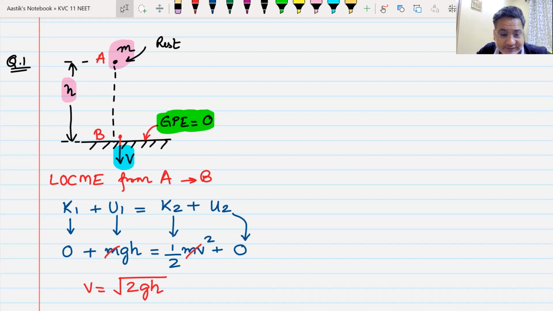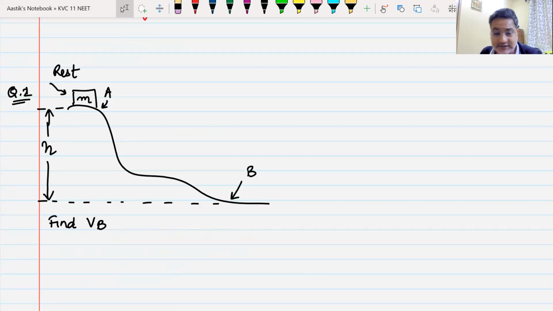One of the questions we were discussing in the previous class, and I told you that we would be doing it in the next class, goes like this: there is a hill, a block of mass m is kept on the hill, and the block is at rest. Now we are going to drop it. What happens when it reaches the ground? We have to find out the velocity when it reaches the ground.